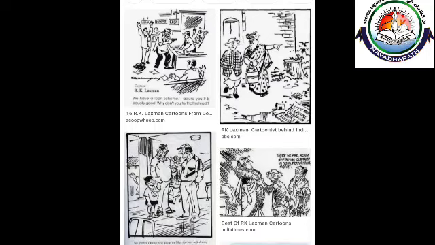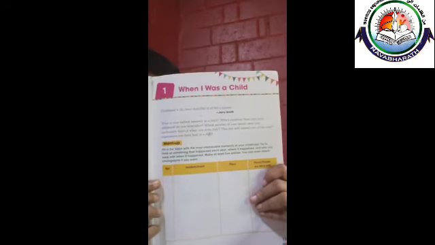Now let's go with the text. Now let's see what this is. Yes, this is a cartoon done by R.K. Lakshman. Now we are going to learn a lesson related to R.K. Lakshman. See, this is our first unit. What is the name of the first unit? When I was a child.